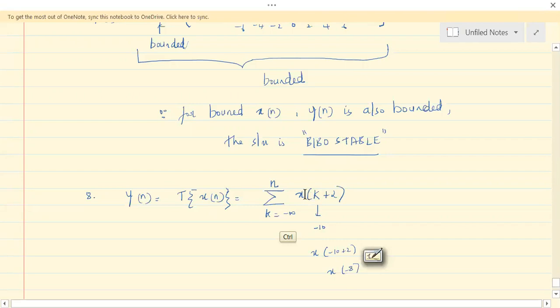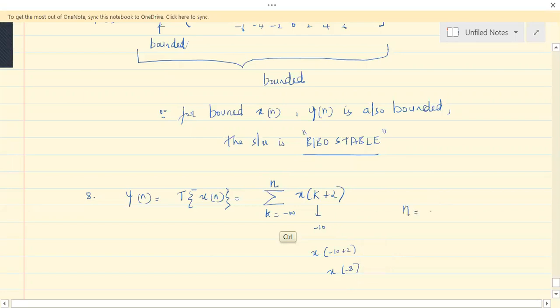So if n takes negative values, then it is non-causal. If n takes the values, positive values rather, or till minus 2. See, let me write that.